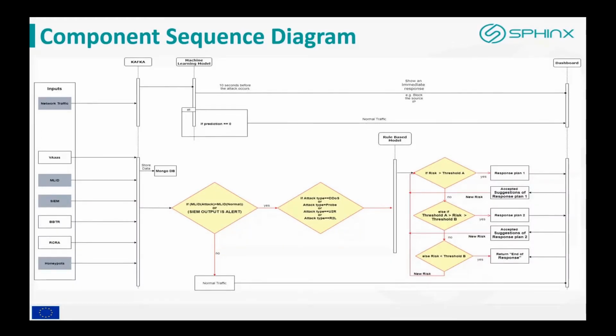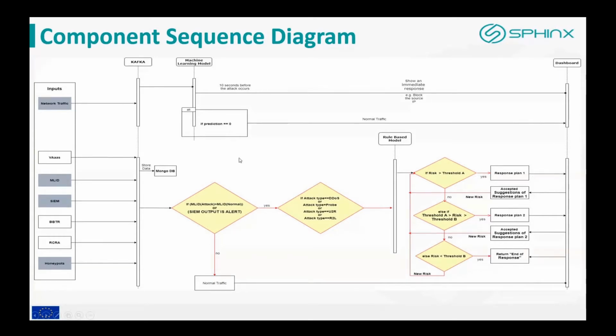Here we see the component sequence diagram. Just to briefly explain, on the top level we have the proactive functionality, where a machine learning module is trained and it predicts whether an attack is going to happen, trying to identify patterns, and it immediately shows a response to the user to block the IP and try to stop the attack right there.